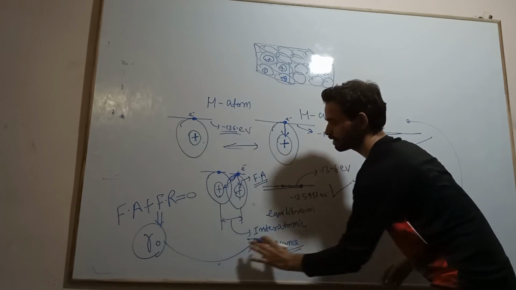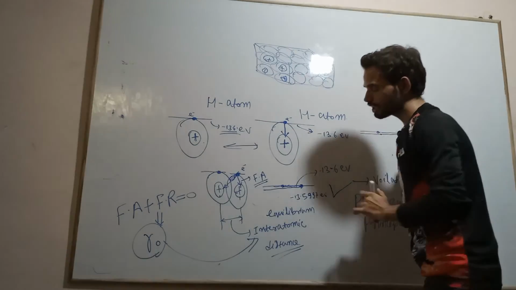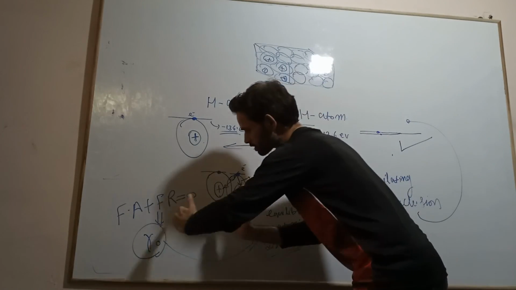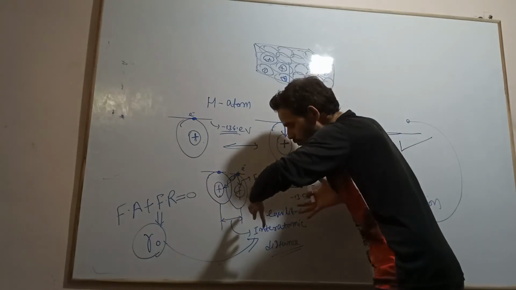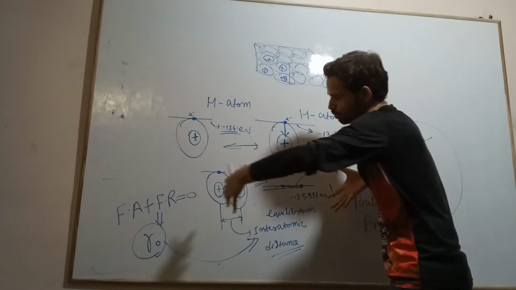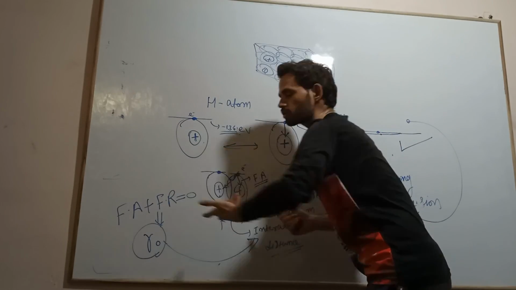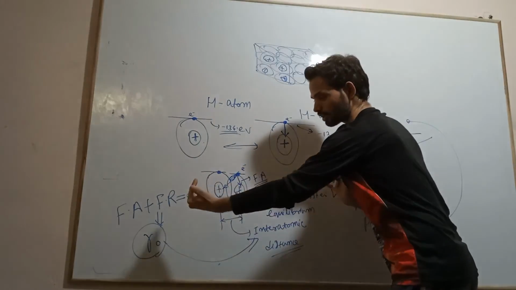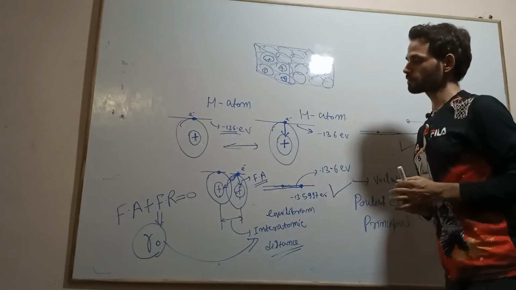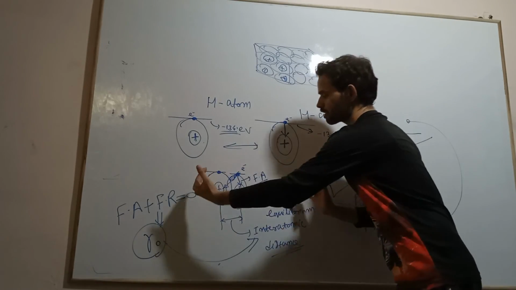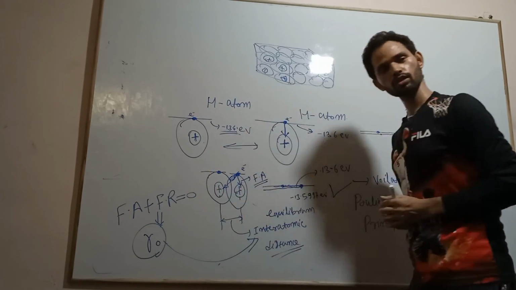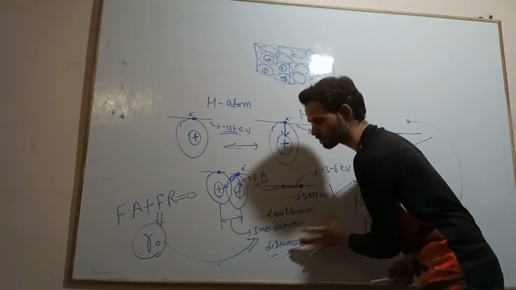the equilibrium interatomic distance. Practically, up to this interatomic distance we can bring the atoms very close to each other. Beyond this we can't bring the atoms any closer. This is the last stage up to which you can bring the atoms closer.